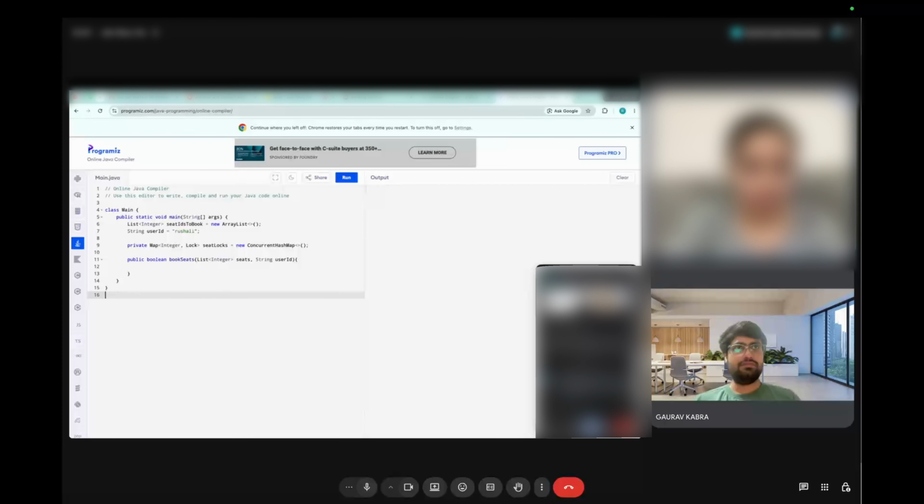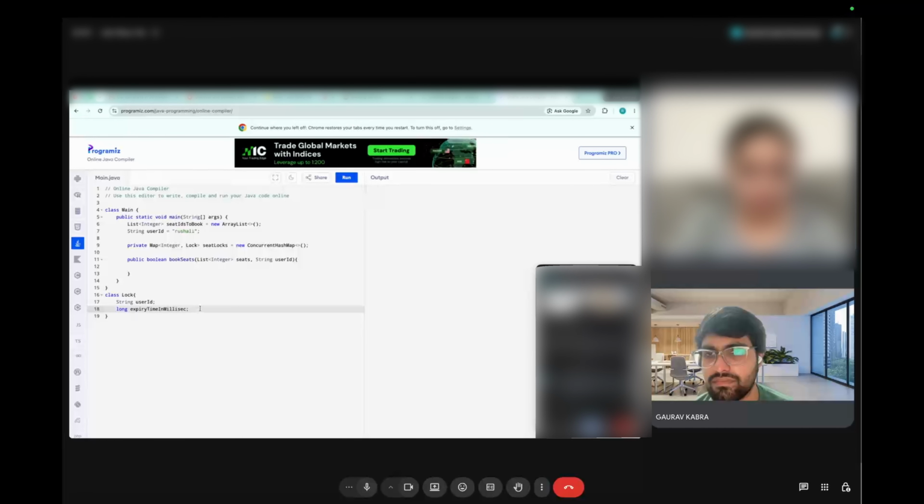I just considered this lock class, right? We'll have basically which user is holding and the time to live, which can be a long in milliseconds. This expiry time. I think this should be good for now. Let's see. So basically, for its seat ID, we'll check what user is holding it and when it is getting expired.